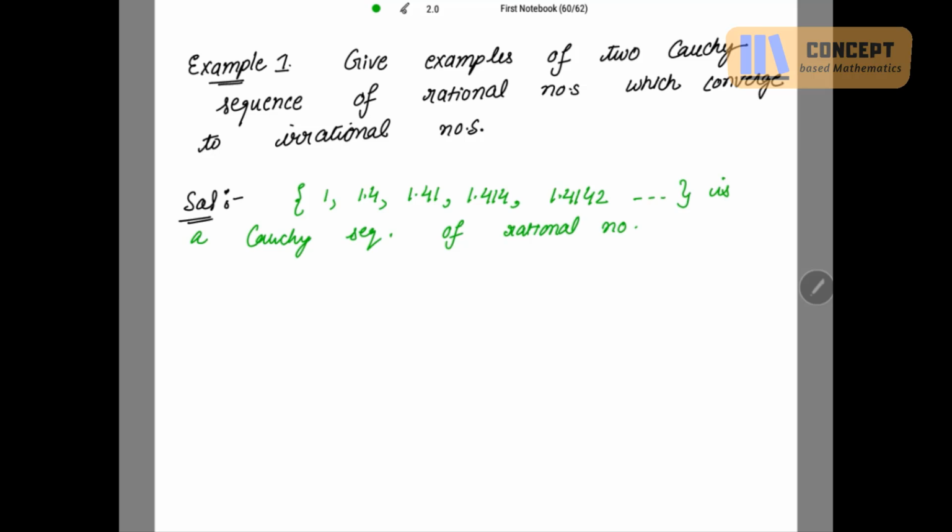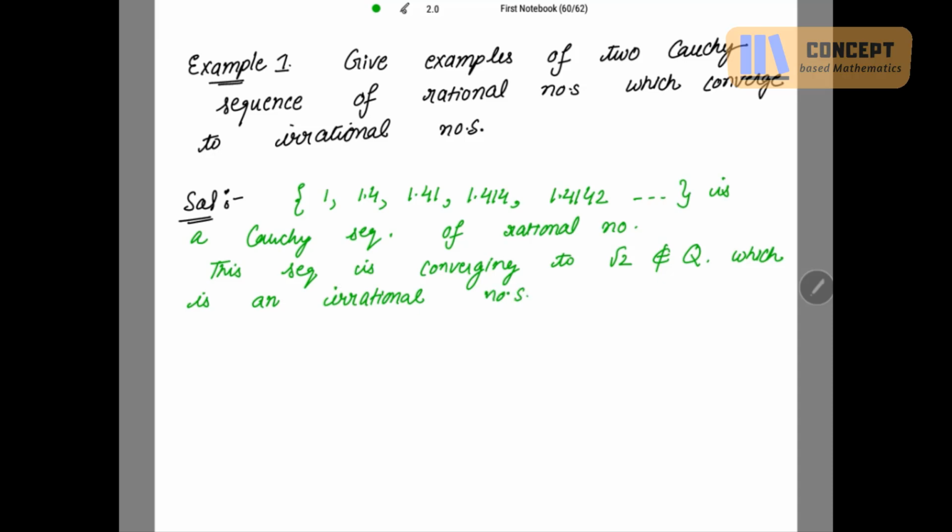If you move further on, as n tends to infinity, where is this sequence converging to? This sequence is converging to root 2, which is not a rational number, which is an irrational number. So I got a sequence of rational numbers which is converging to the irrational number root 2.